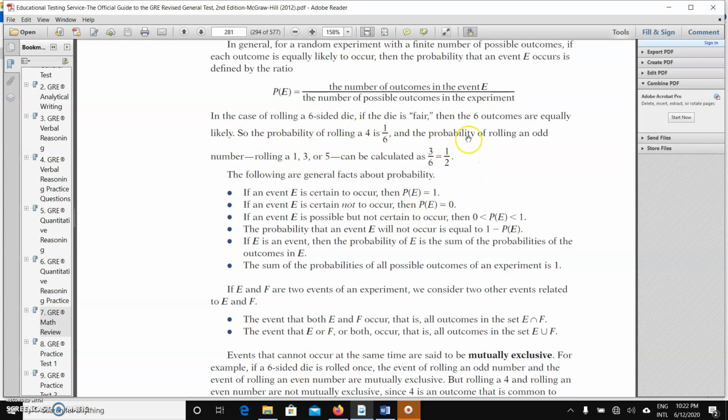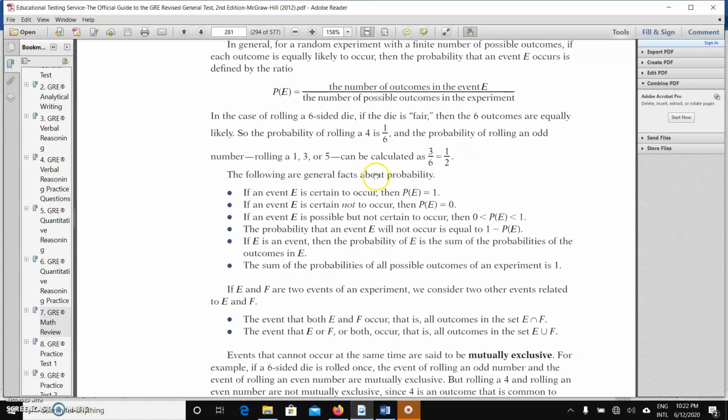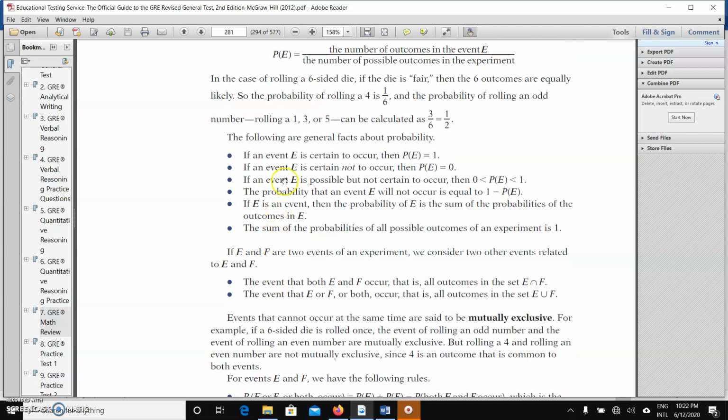If you are asked to calculate the probability of picking an even number, you go back to it and look for even numbers, that's 2, 4, and 6. That will still be 3/6. That's the same thing we have there. Now, these are the things you need to know by heart. These are the basic things you need to know in probability that will help you to solve questions.